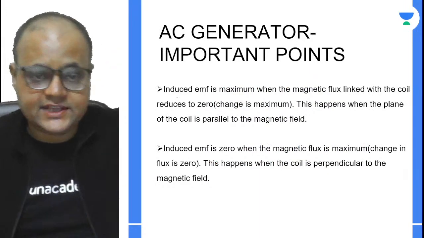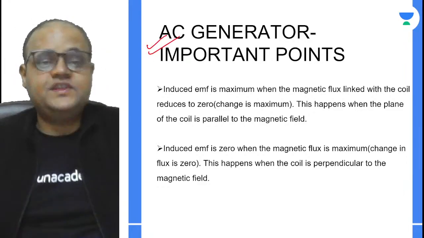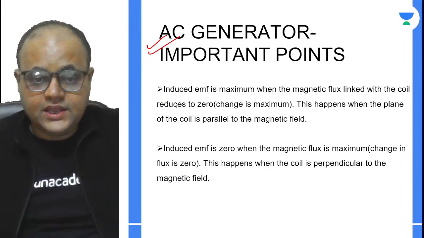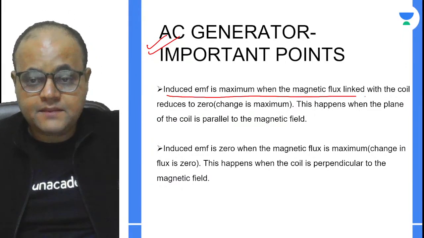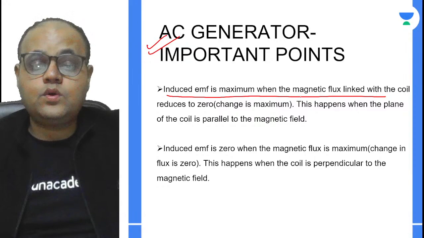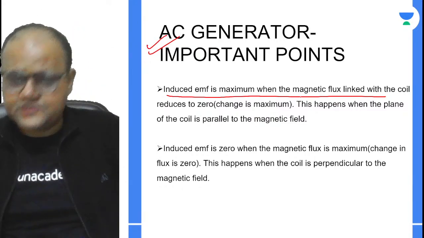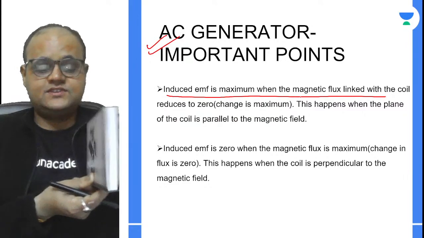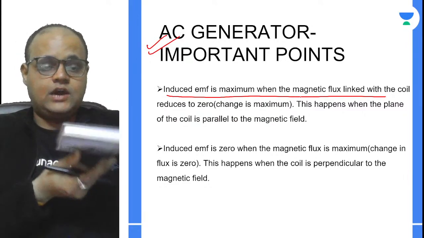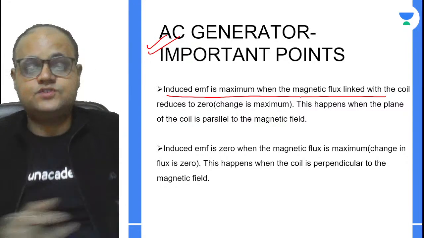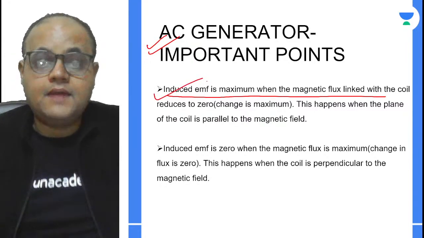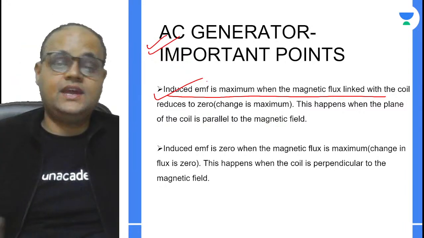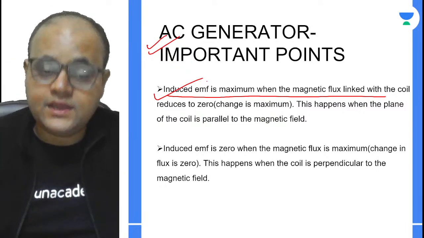If you're watching this lecture, just make a note of these points. What do these points say? The induced EMF is maximum when the magnetic flux linked with the coil reduces to zero. Yes, obviously. See, this was the initial position. Maximum flux was crossing. Now zero flux is crossing, right? So this is the condition where maximum flux is changing and maximum EMF will be induced.